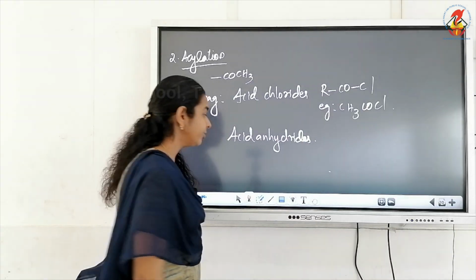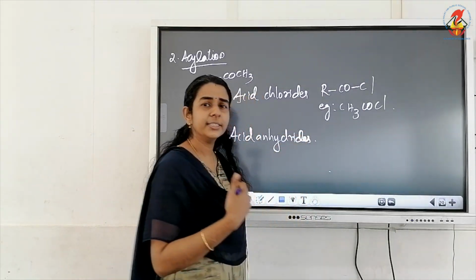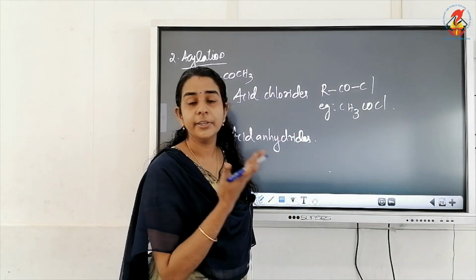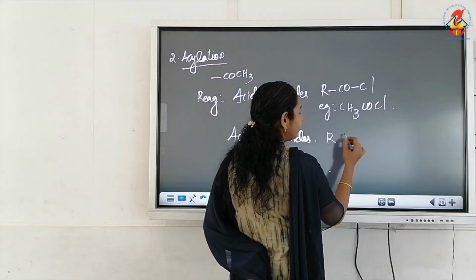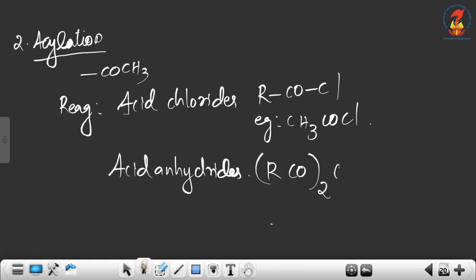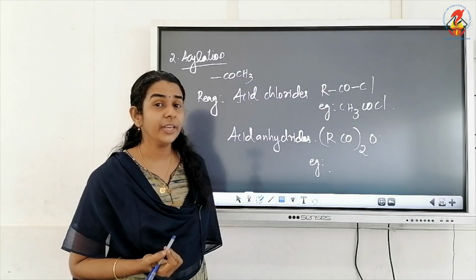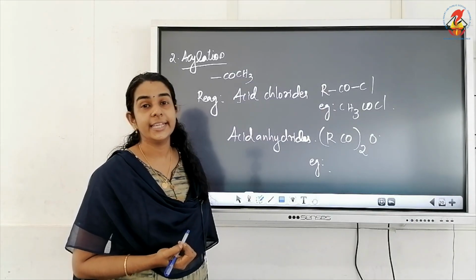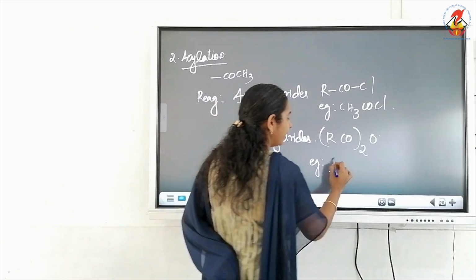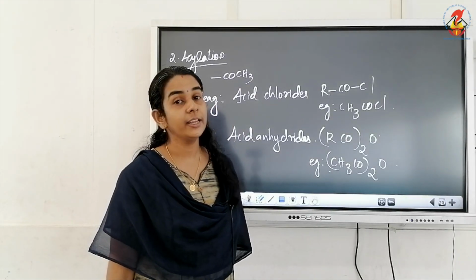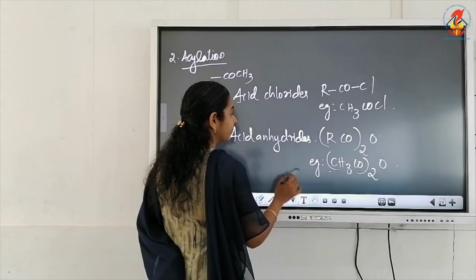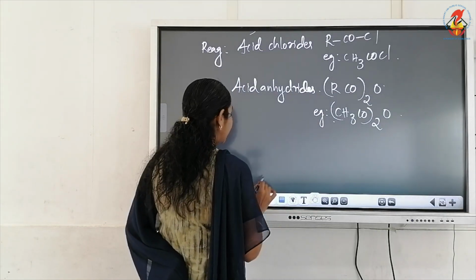The general formula of acid anhydride, all these formulas we have been studying from last year onwards, isn't it? So it is very familiar to you. The general formula of acid anhydride is (RCO)2O. For example, a very common anhydride we use is acetic anhydride, with formula (CH3CO)2O. Now, one more reagent that we can use for acylation is esters.